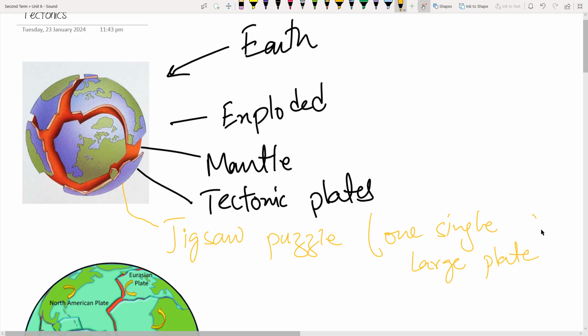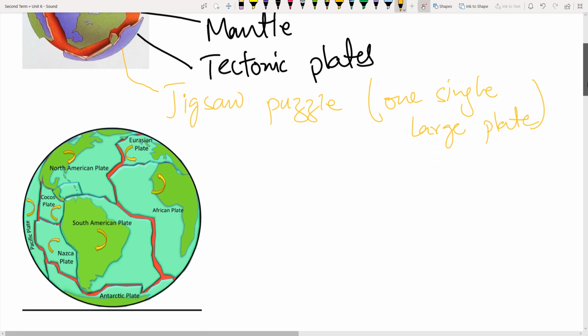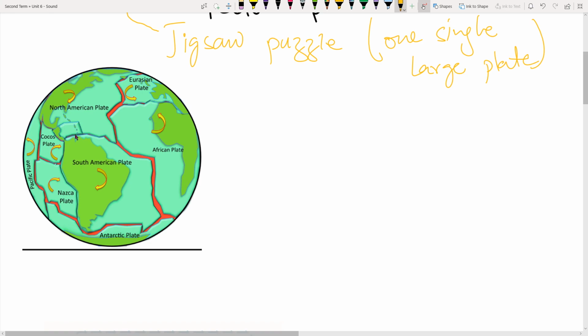That definitely broke down, maybe because of the dinosaur killing asteroid, right? It broke down into several plates, right? And then these plates are moving because the mantle is hot, and that's a liquid which moves around, and that makes these plates move.